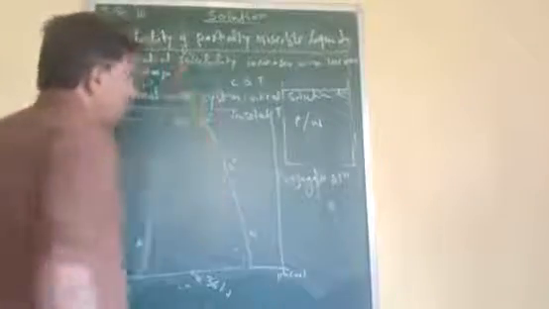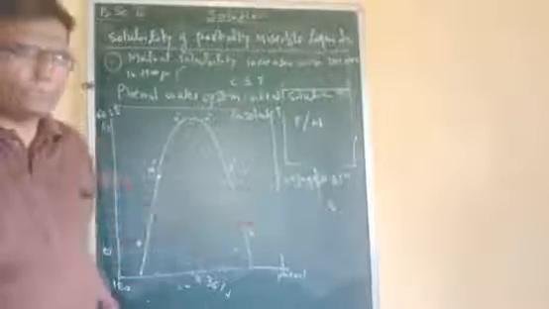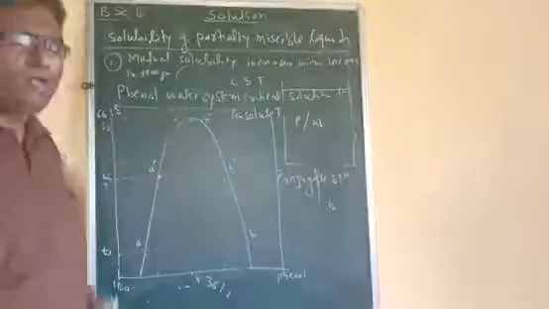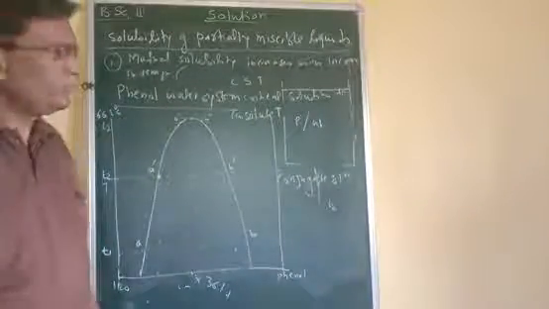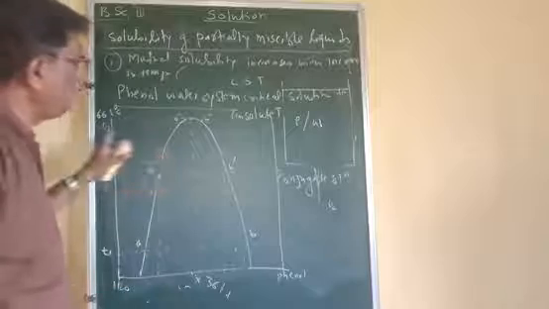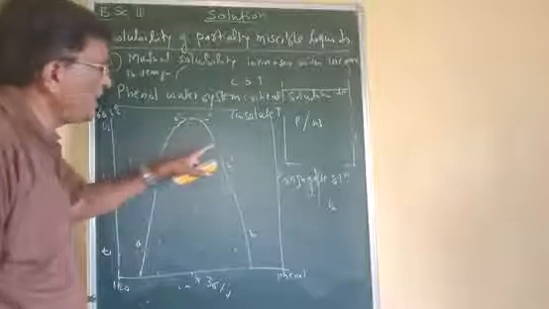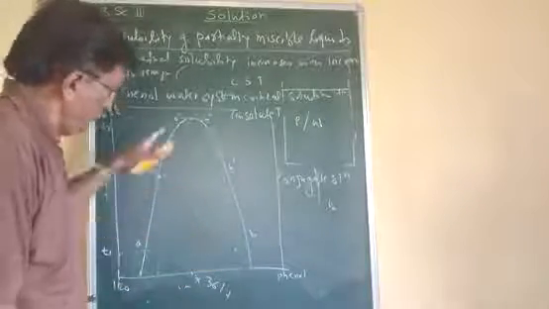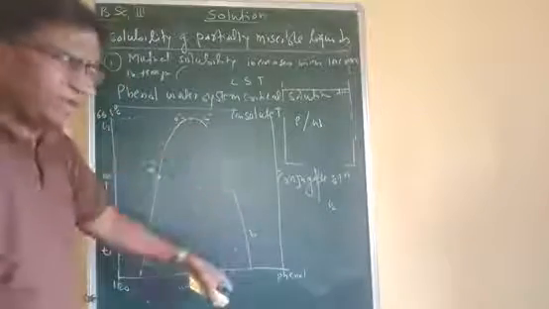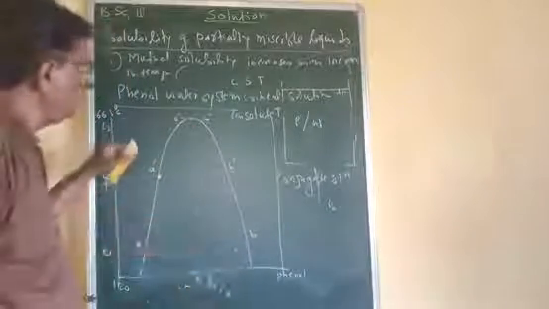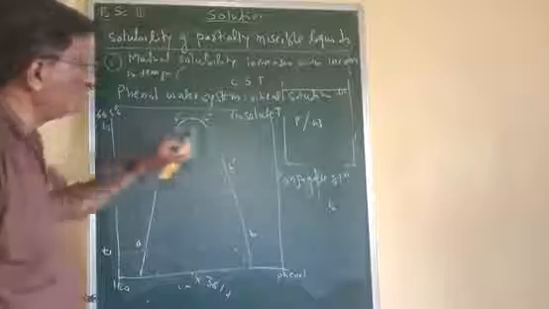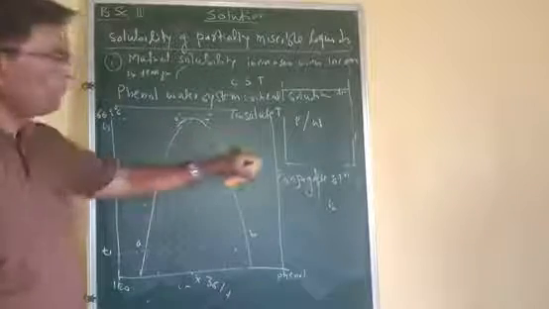Now above this temperature, phenol and water are miscible in all proportions, and below this temperature, phenol and water are partially miscible within the parabolic curve in this area, and outside this area, phenol and water are miscible in all proportions